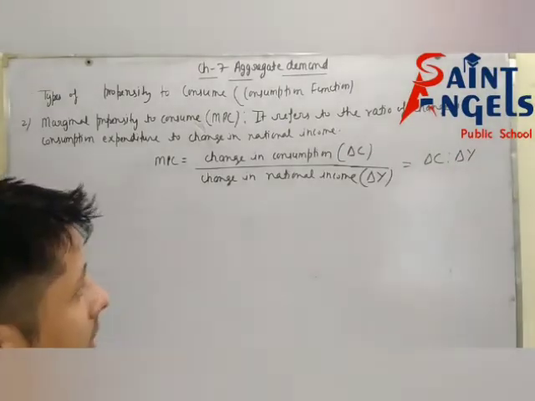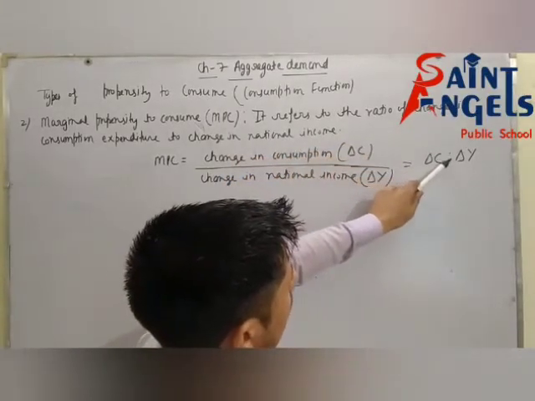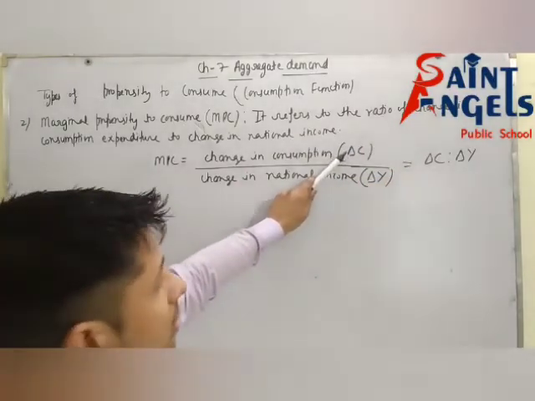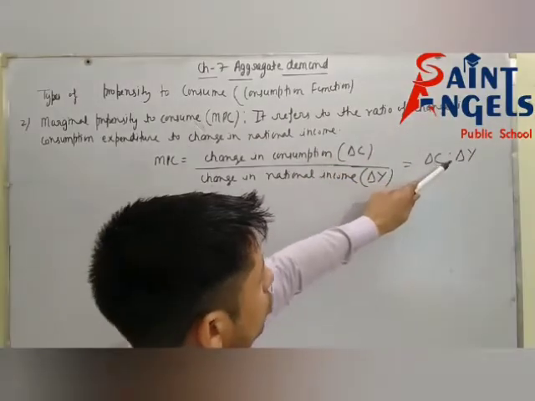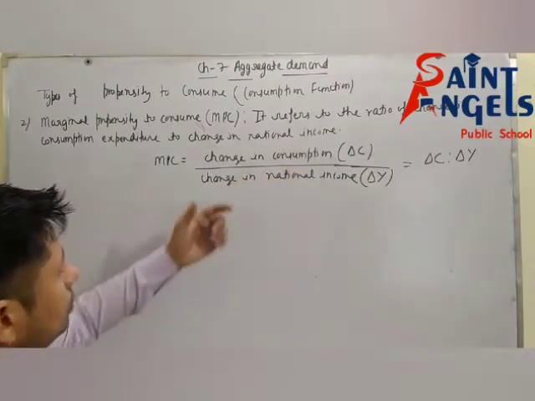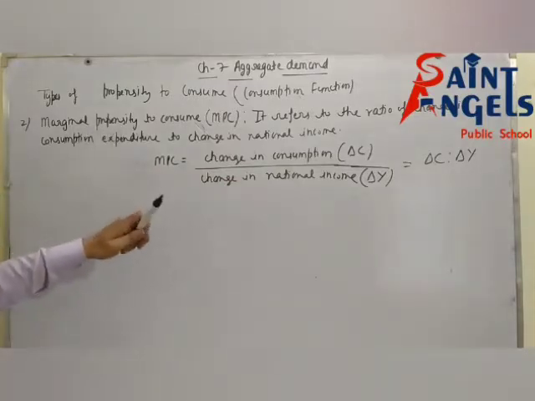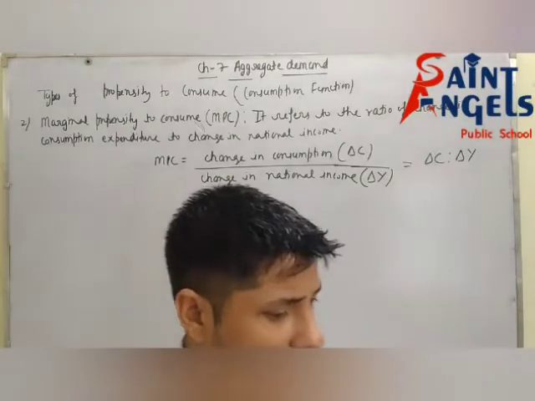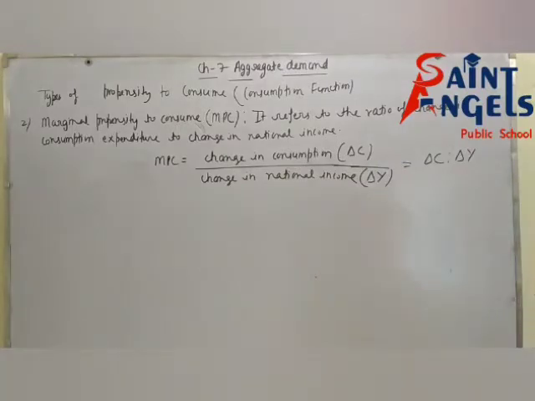I hope it is clear. Now see this definition: it refers to the ratio of change. Delta shows change. Ratio of change in consumption expenditure to change in national income. If you know the formula of MPC, then you can easily write the definition of MPC. So I hope the definition and formula of MPC are clear.